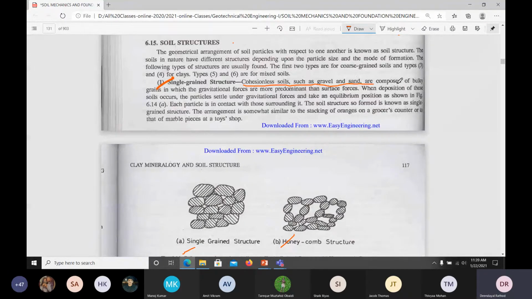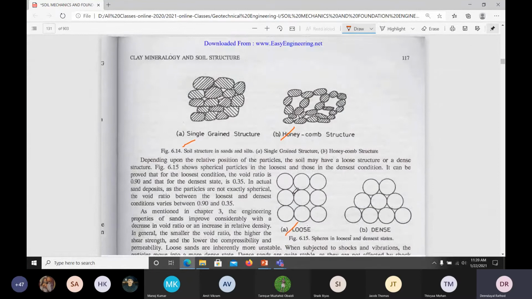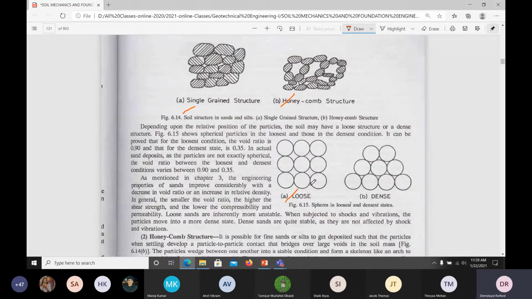So for gravel and sand, you will have this kind of structure, single grain. That means it is made like this. Generally it won't be a full round shape, but if you make it like this, then we call it a loose soil. If you make the structure in this way, we call it a dense soil. Understand?